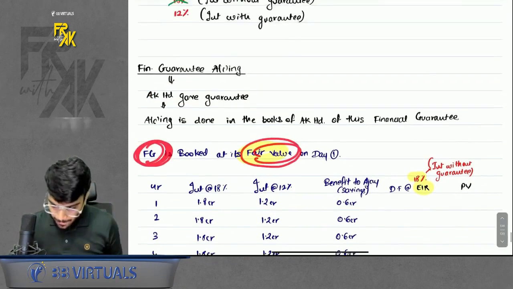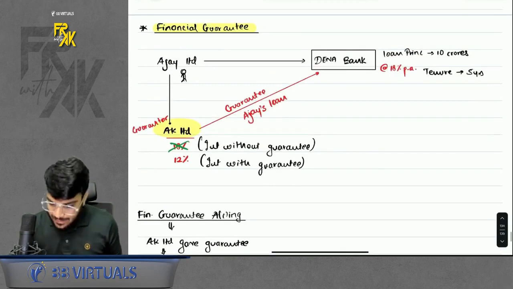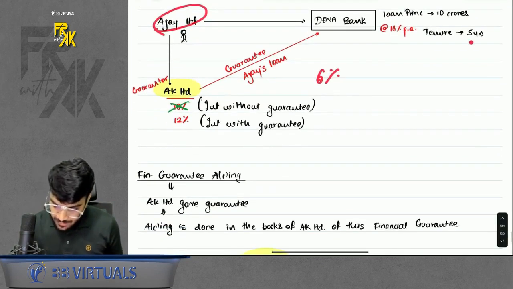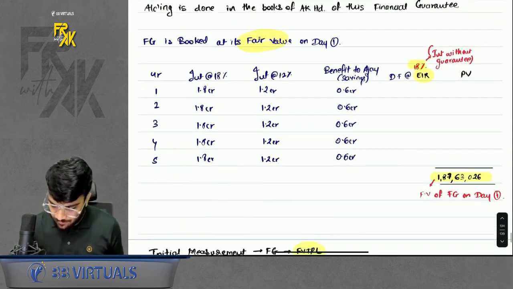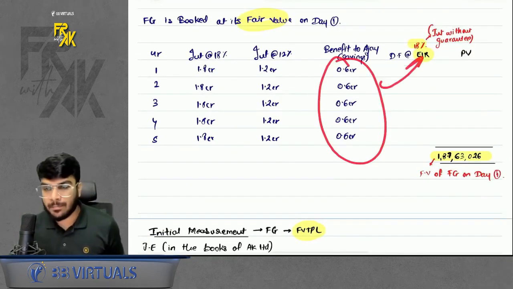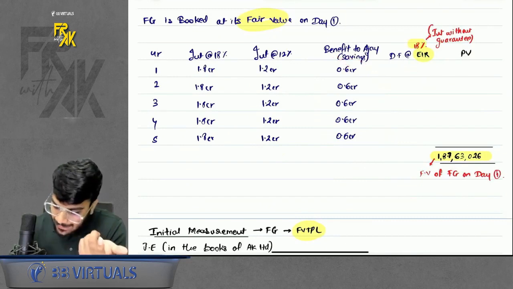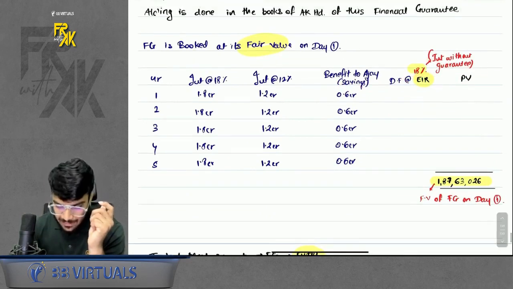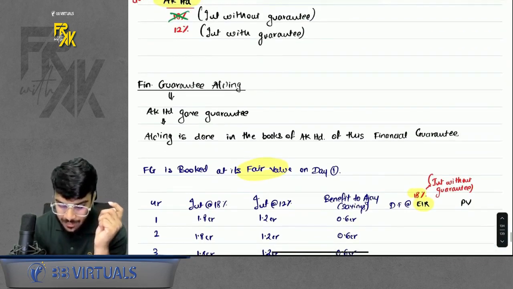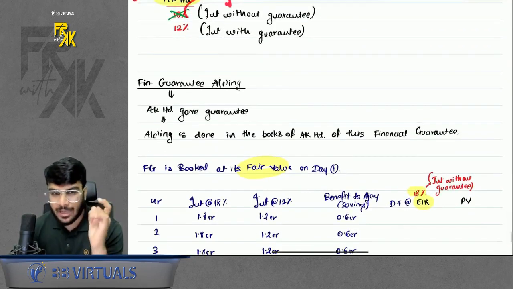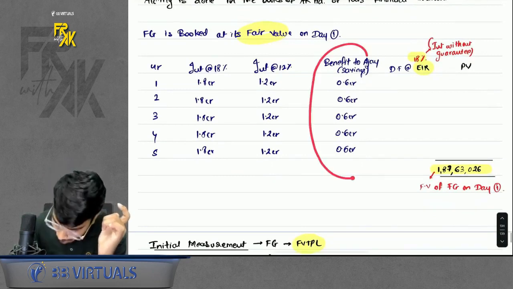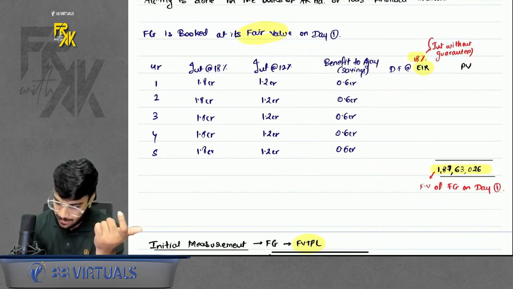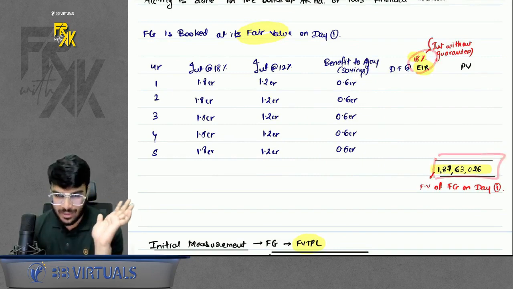Sir, what is fair value? Because of my guarantee, can I say Ajay was able to save 6% interest? So for 5 years, take the savings in interest for 5 years and discount the same, book it at present value. For taking at present value, which EIR to use? We have two rates, 18% and 12%. Take the 18% rate, that is the rate without guarantee, because that is the rate actually in the market. So bring the present value of benefits, that is present value of interest savings, at 18%, and you will get the fair value of financial guarantee.